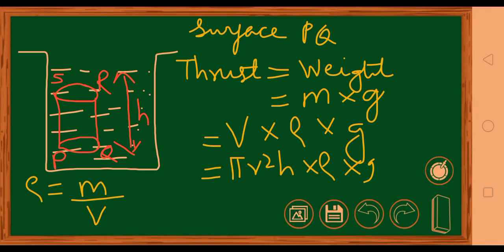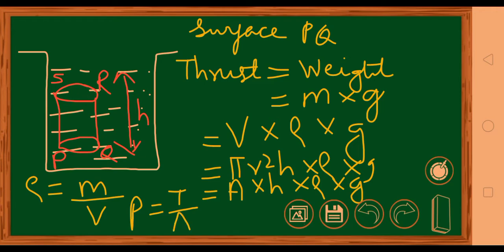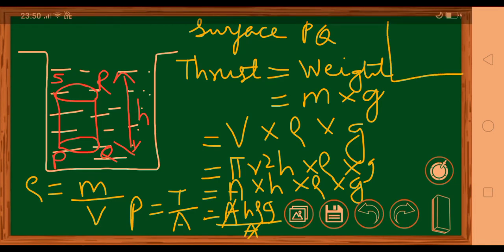But what is pi r square? Base is a circle. Pi r square is area of the circle. So A into h into rho into g. So thrust is A h rho g. Now what is pressure? Pressure is thrust upon area. So that is equal to A h rho g upon A. Now what will happen? A and A will get cut.